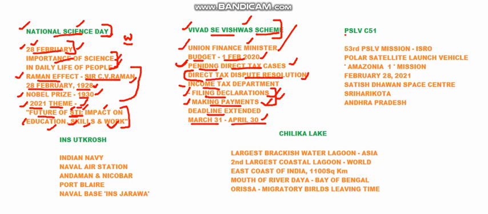The next topic is Pslv C-51. Pslv is Polar Satellite Launch Vehicle. Pslv missions are very famous these days, we know about them. Pslv C-51 is the 53rd Pslv mission. This mission is taken up by ISRO, the Indian Space Research Organization. Though it is numbered as C-51, it is not the 51st mission, but the 53rd Pslv mission.